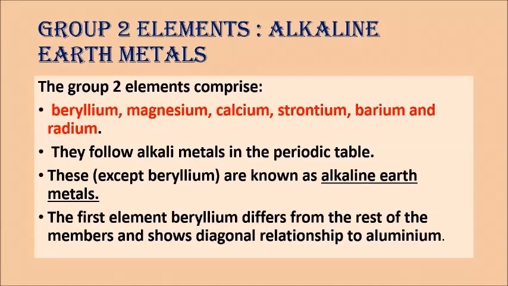So we are saying that the diagonal relationship is there for the first element of the second period. In each period we will say that there is a diagonal relationship. So here also, in the second group, the first element is beryllium and it has some similar properties to the next group's second element. Beryllium's and aluminium's properties are a little bit similar. That's why it shows a diagonal relationship.